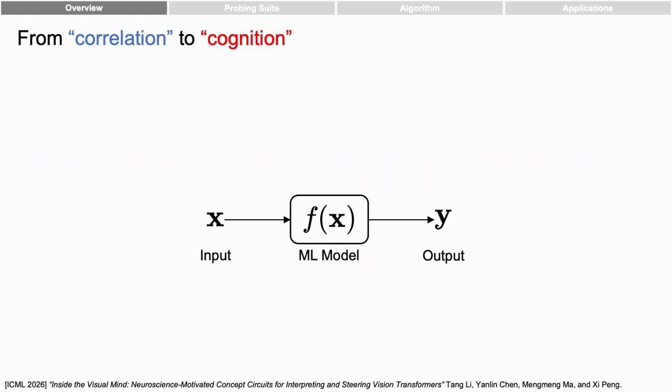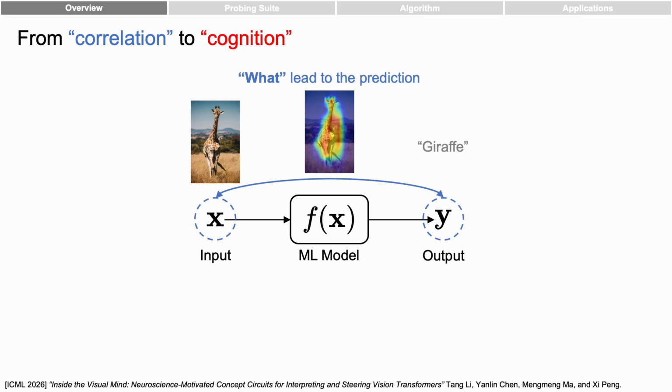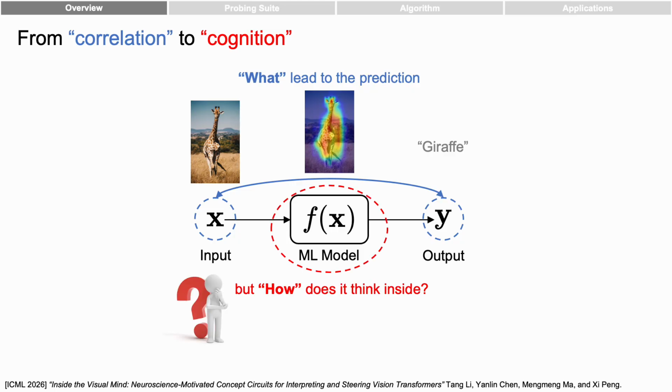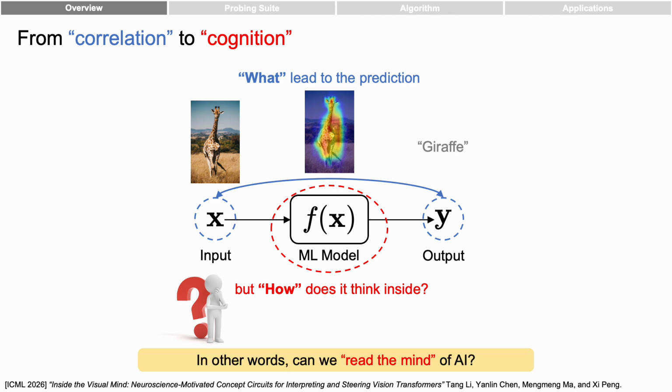Most interpretation methods tell us what input features influence predictions, but they rarely explain how the machine learning models internally reason. In this work, we ask if we can move from correlations to cognition, or in other words, can we read the mind of AI?